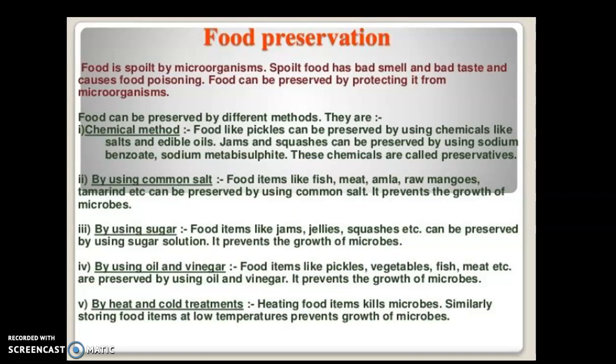That is why food preservation techniques are used. So there are a few more techniques. By using oil and vinegar, food items like pickles, vegetables, fish, meat, etc. are preserved, and it prevents the growth of microbes. By heating and cold treatment: heating always kills the microbes, and similarly storing food items at low temperature also prevents growth of microbes, and that is why we usually store a few things in our refrigerator so that these microbes cannot grow and do not get any favorable condition to multiply.